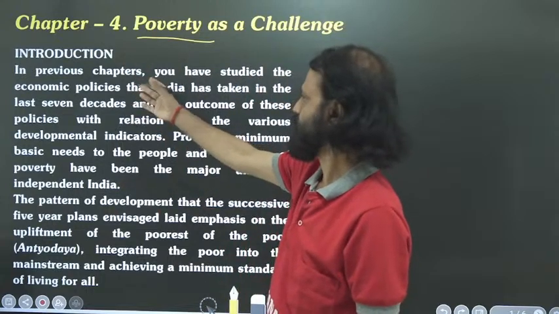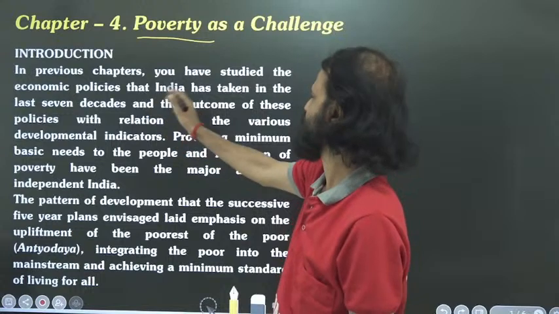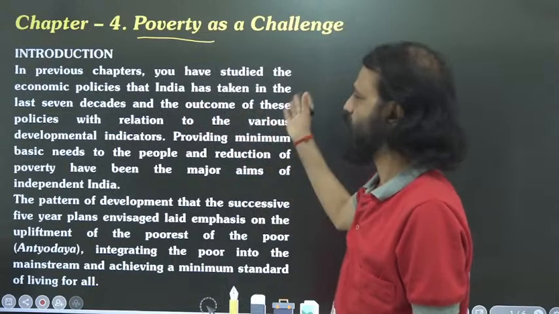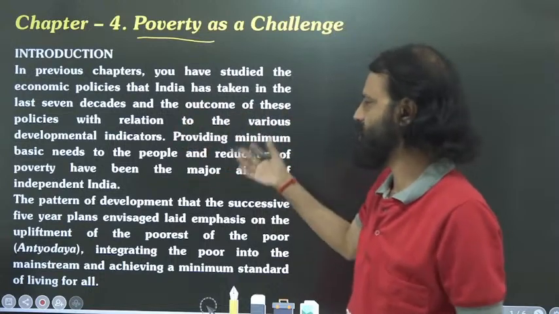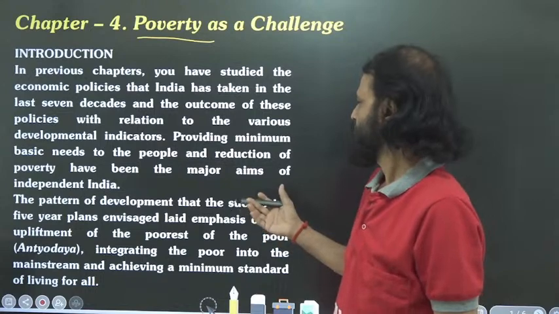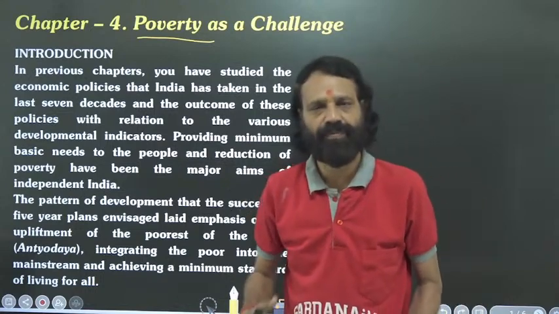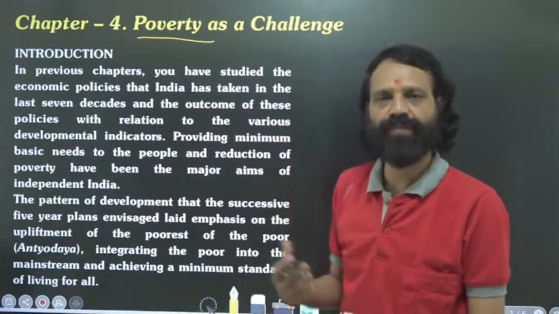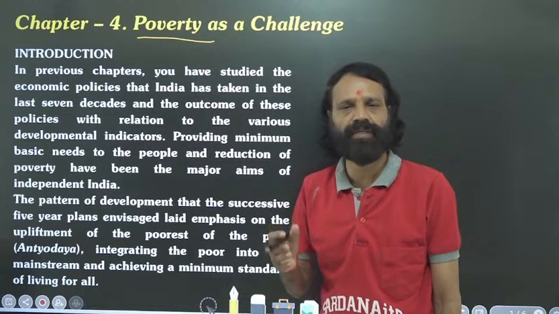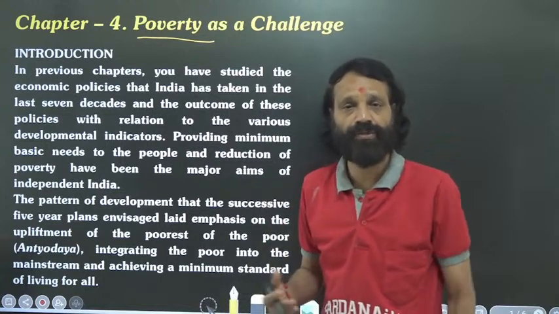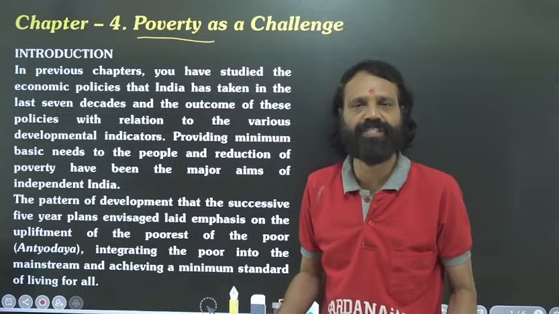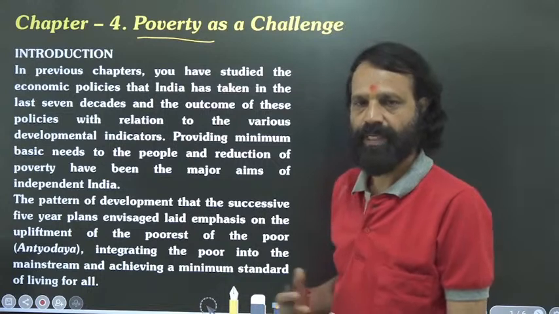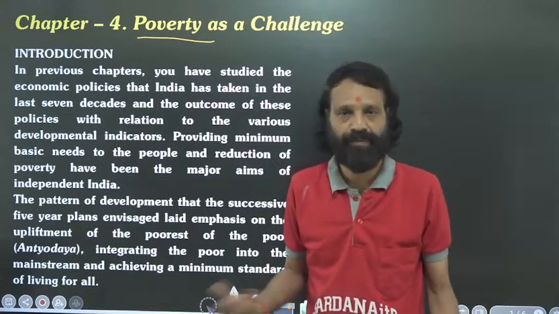In previous chapters you have studied the economic policies that India has taken in the last 7 decades and the outcome of these policies with relation to various developmental indicators. In our previous lessons we were studying the new economic policy after 1947. What changes occurred in our economy? What new steps did our government initiate for the ultimate development of our economy, especially after gaining independence?